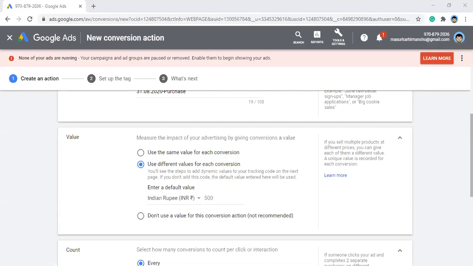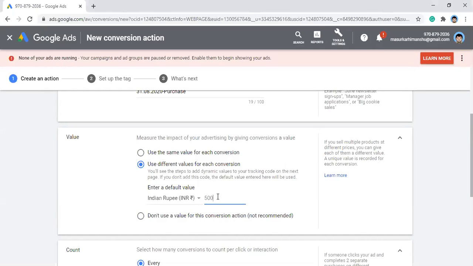So what happens usually? Let's say you are running an e-commerce website. What happens when you are using different values for conversion?